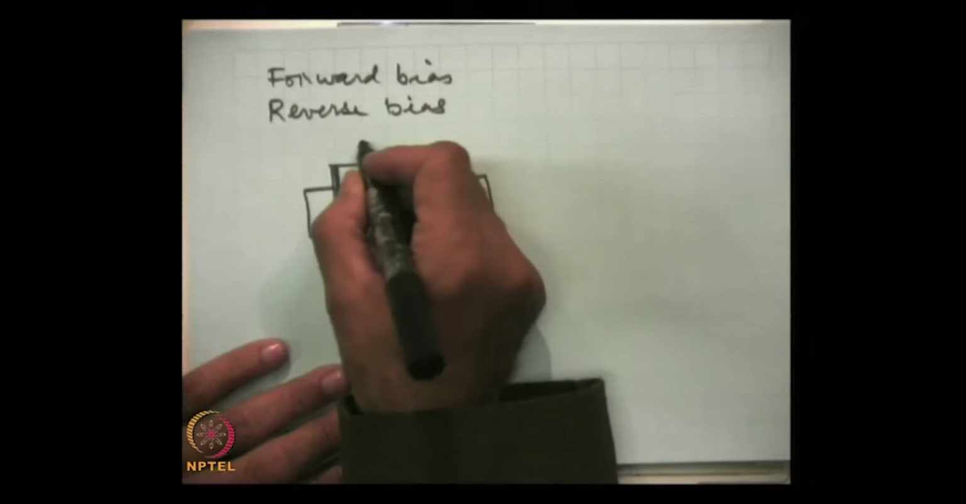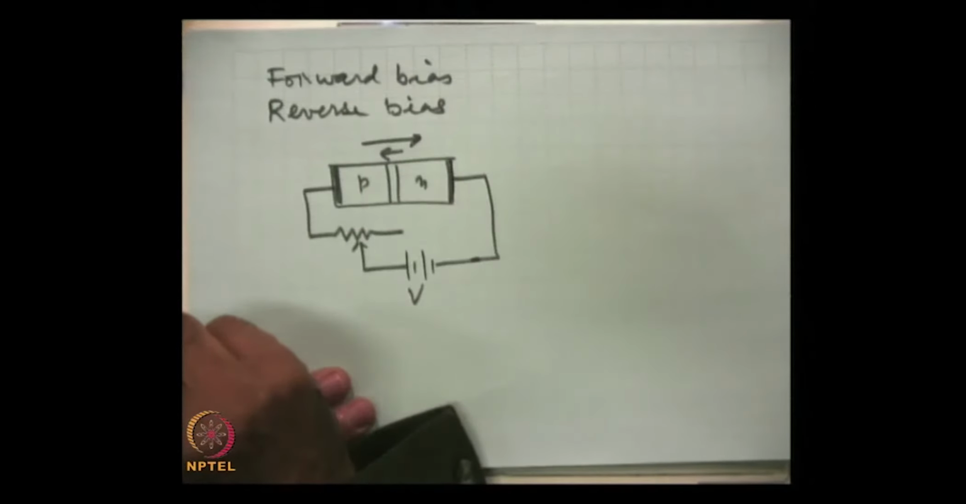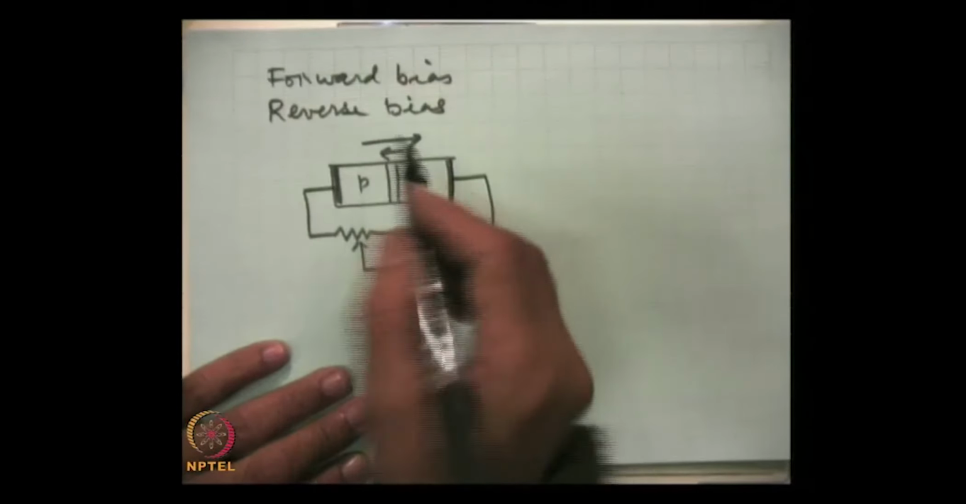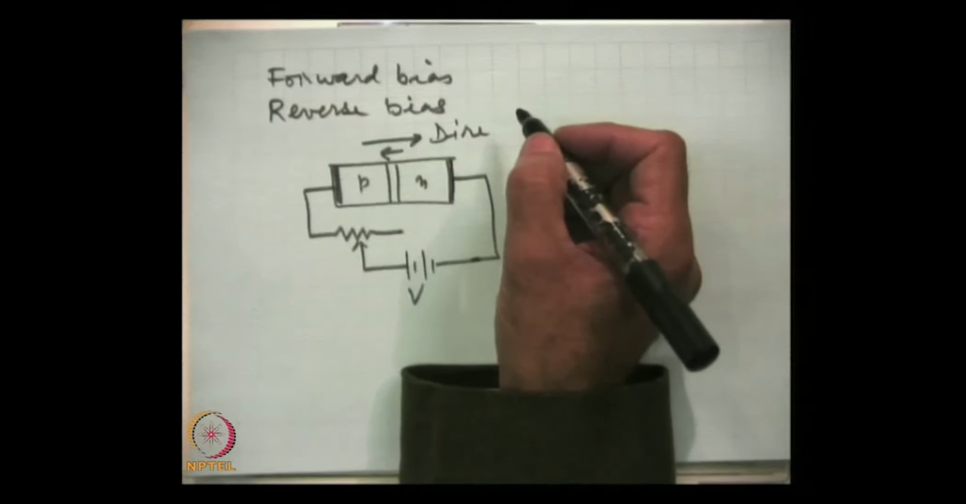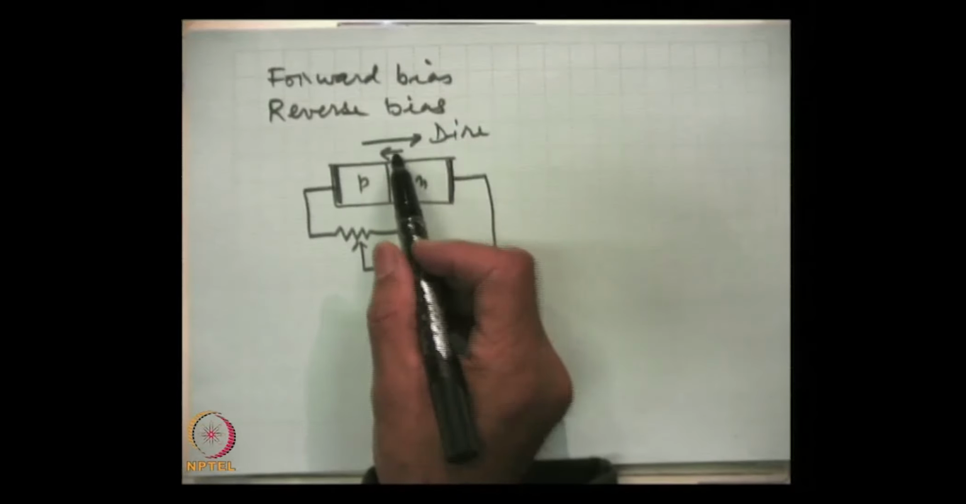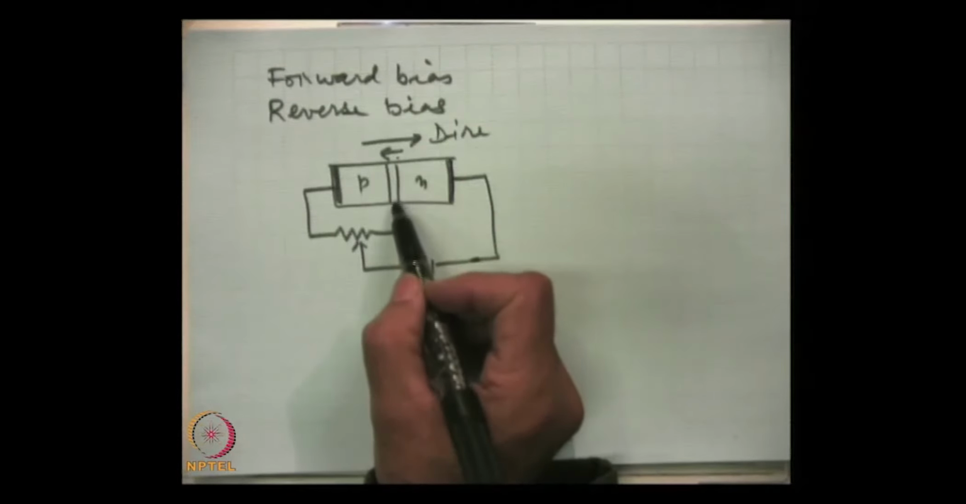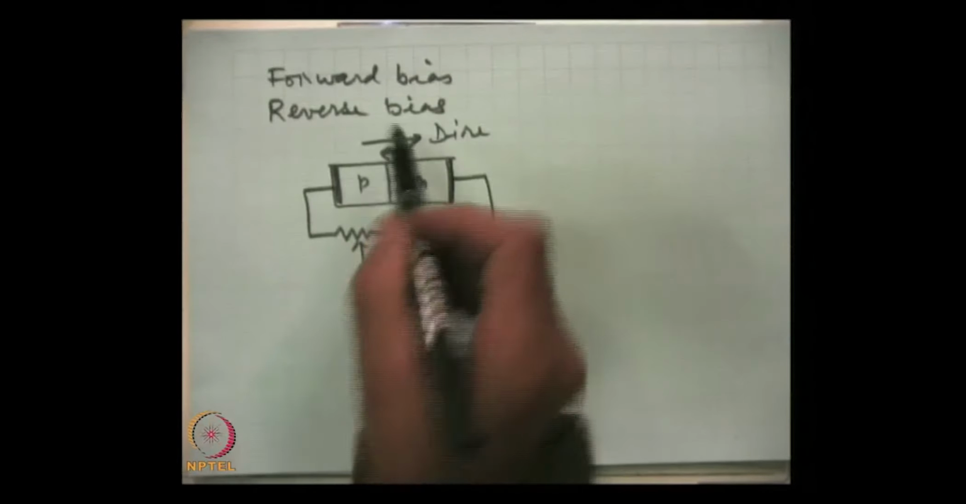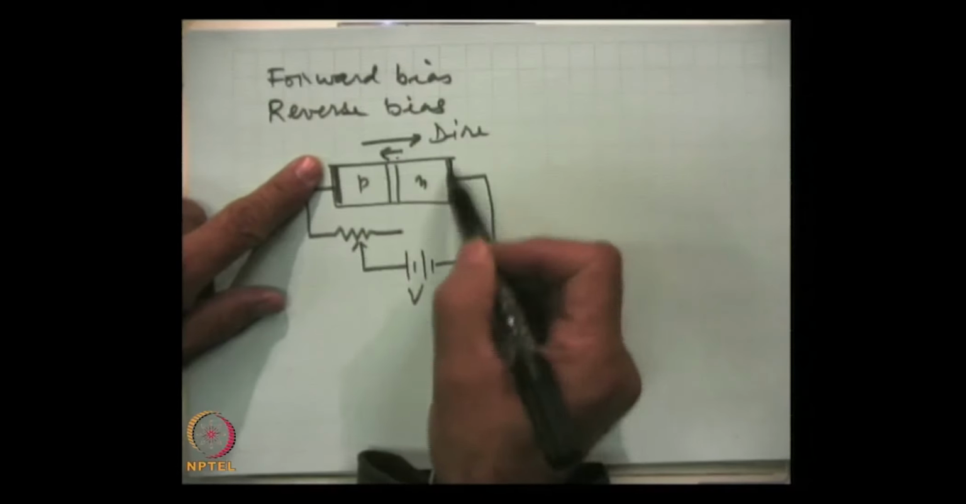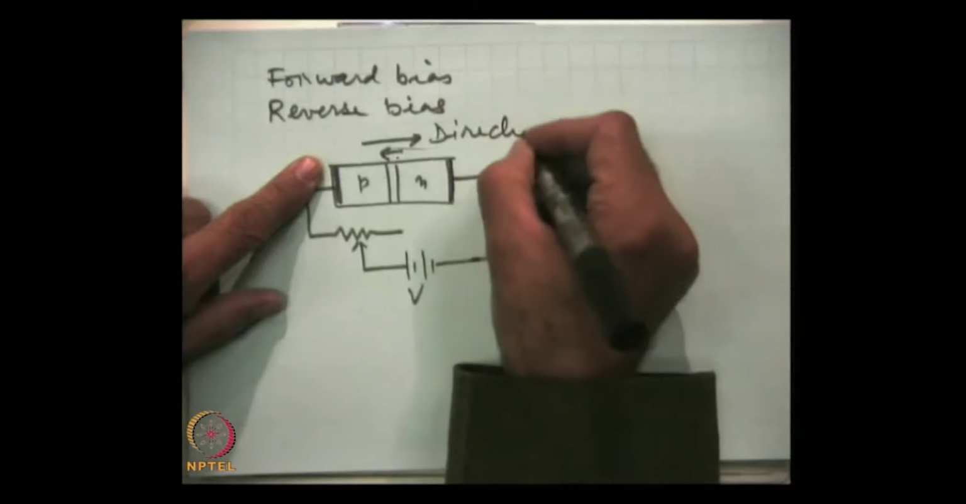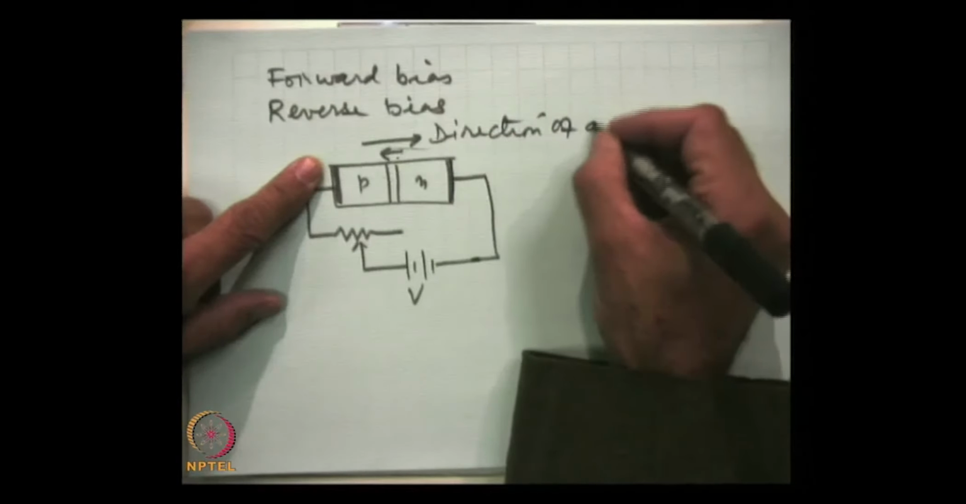Now, when we forward bias the junction with a voltage V, this will give rise to an electric field opposite to the direction of the built-in field. The direction of the field we always take from positive to negative. This direction, because on the n side there were positive ions, on the p side there were negative ions. So, this was the direction. Now, here is the positive terminal, this is negative. So, this is the direction of the applied field.